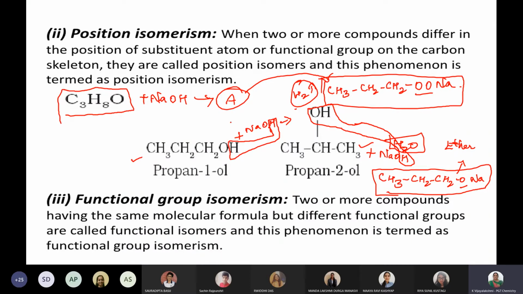See, this one reacts with sodium hydroxide and compound A is sodium propanate, which is an ester compound. In the same way propan-2-ol reacts with the sodium hydroxide and gives an ether, which is called sodium propionic ester. Sorry, ether. It is an ether and this is an ester. So both will vary.